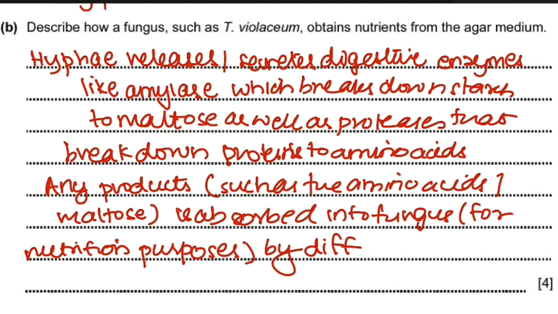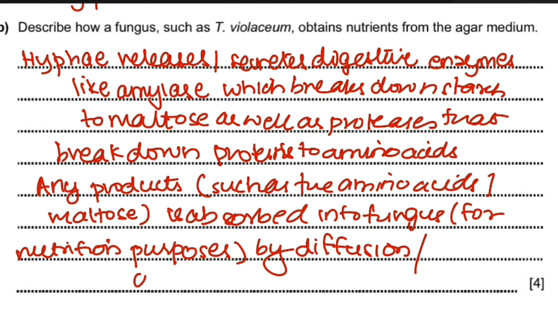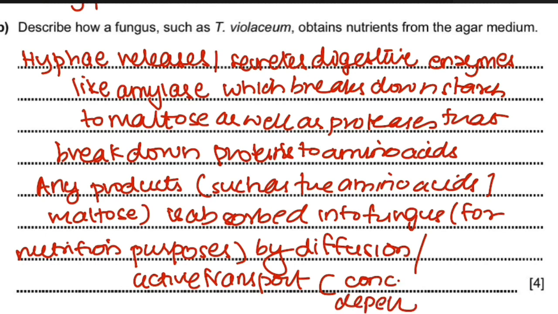It can either be diffusion or active transport as well, because you don't really know the concentration of each of the substances in and out of the fungal cells. So you can say diffusion or active transport depending on the concentration gradient or concentration difference.